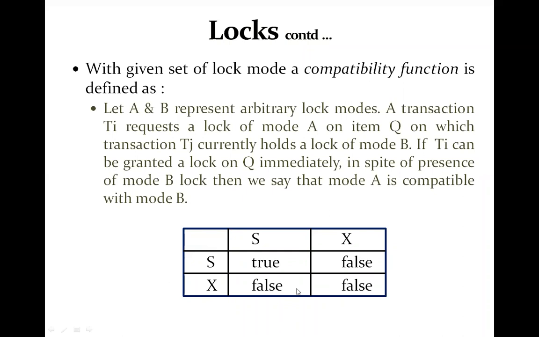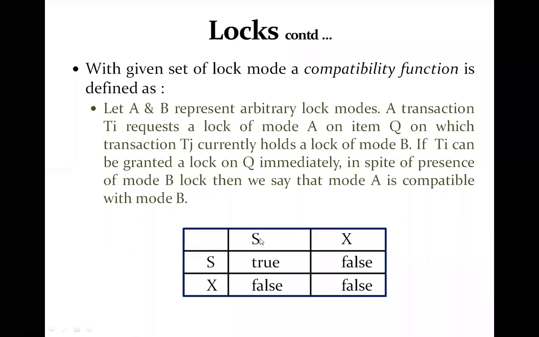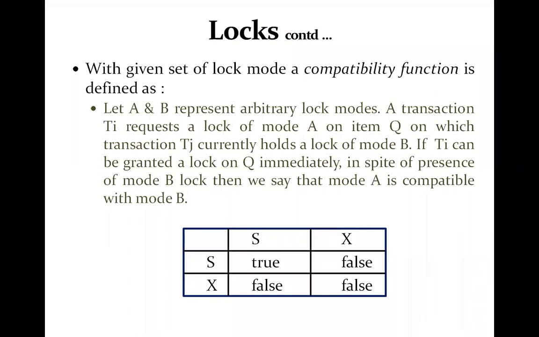This is the lock compatibility matrix which has been shown. We have two modes, S and X, that is the shared mode and the exclusive mode. If the concurrency control manager has already granted a shared mode lock to a particular transaction, and another transaction is also requesting the shared mode lock, then it can be granted.